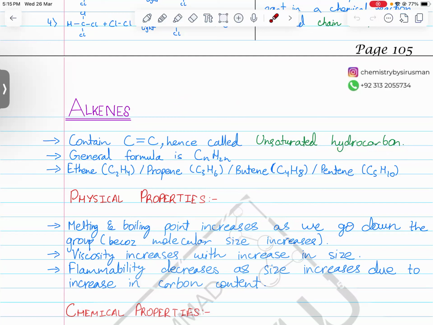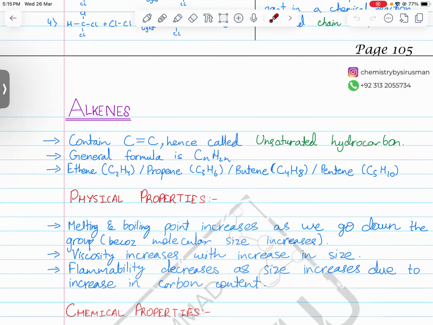All right, the general formula of all alkenes is CnH2n. This is for straight chain alkenes, meaning any alkene that is in a straight chain. But if the alkene is in a cyclic structure, then this may not work. Examples are hexene, propene, pentene, etc.